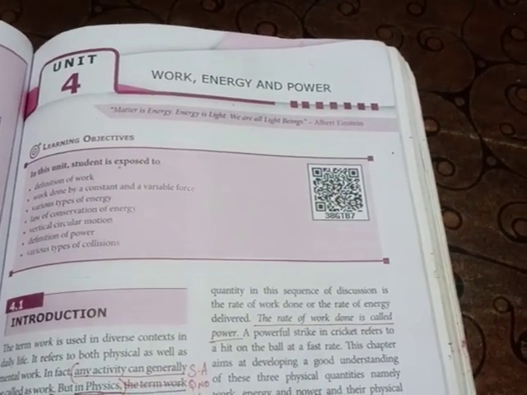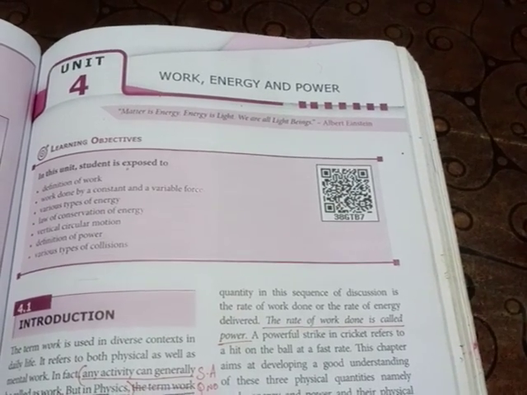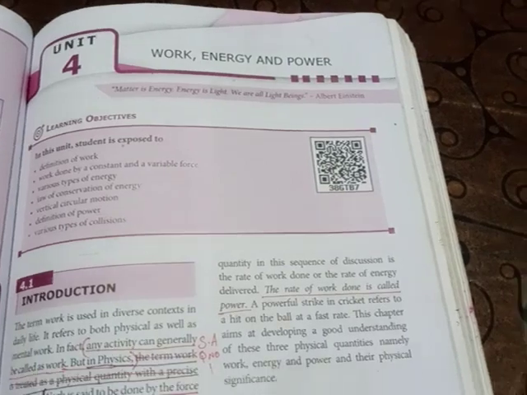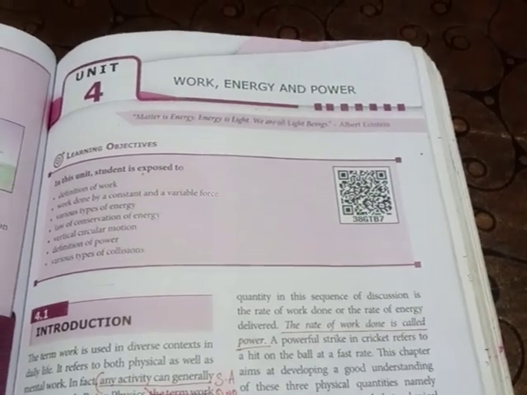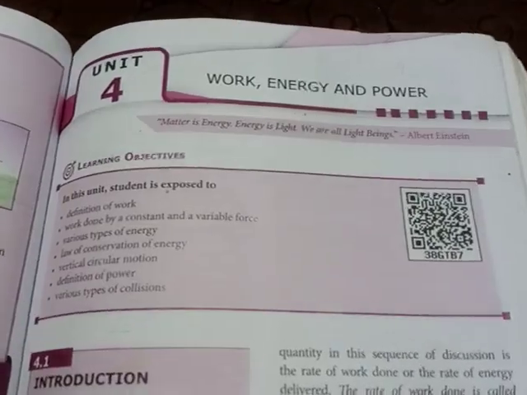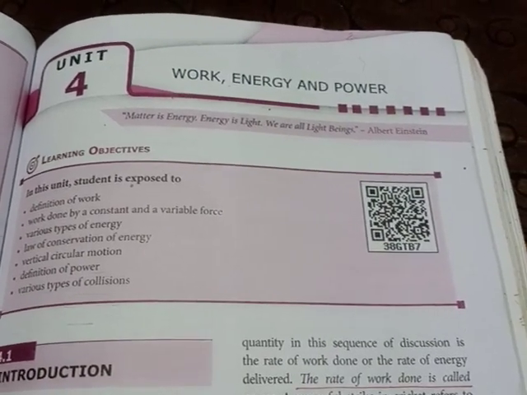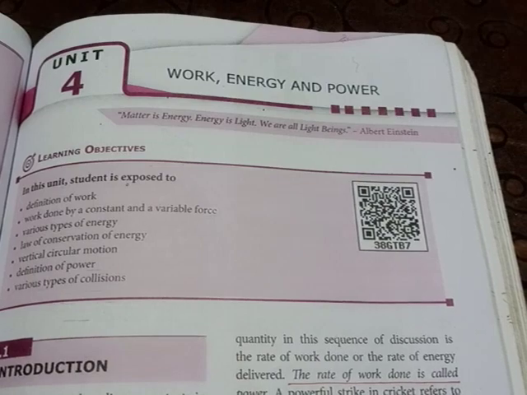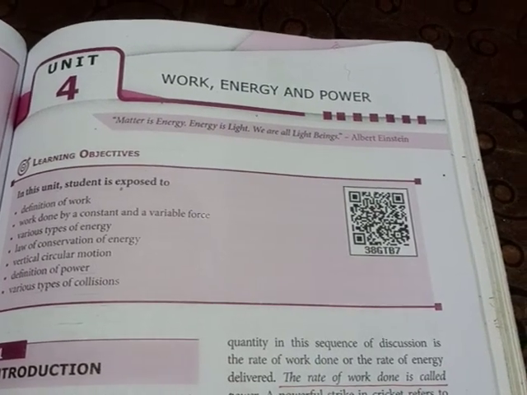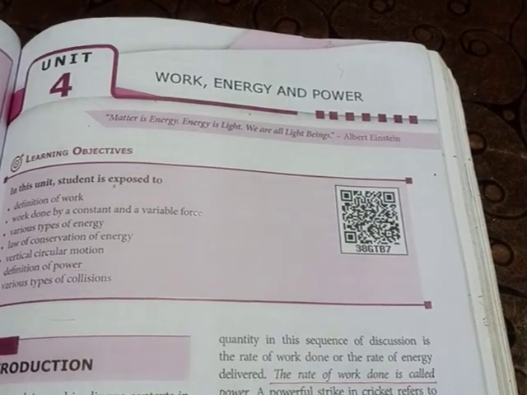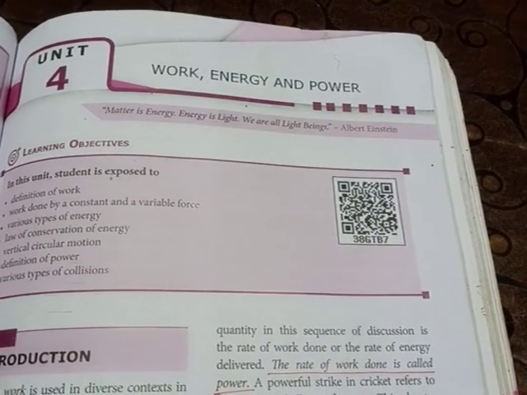In this 21st century, humans depend on machines, and all machines consume energy. When consuming energy, a machine changes one form of energy to another form.